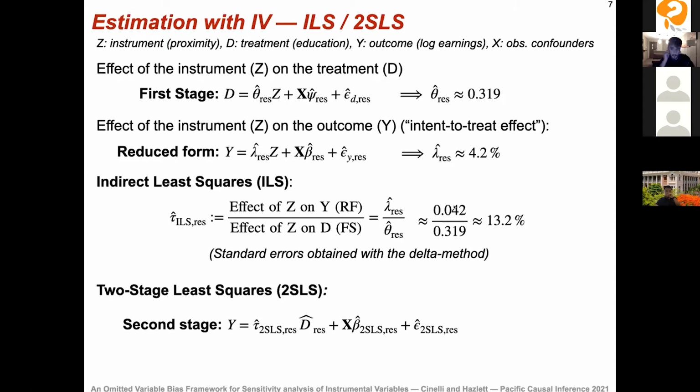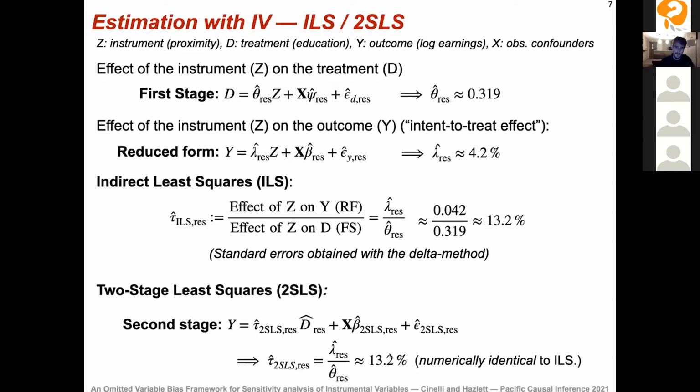Now, a closely related approach, and actually numerically identical, even though we're going to do something different, is called the two-stage least squares. So here we're going to take the results of the first stage, the predictions of our treatment given the instrument, and we're going to call this D hat, and now we're going to regress our outcome on D hat. And the coefficient attached to D hat here is our two-stage least squares estimate. And it turns out here that it's numerically identical to the indirect least squares estimate. And inference also is numerically identical. So the standard error is also going to be numerically identical to the delta method in the two-stage least squares approach.